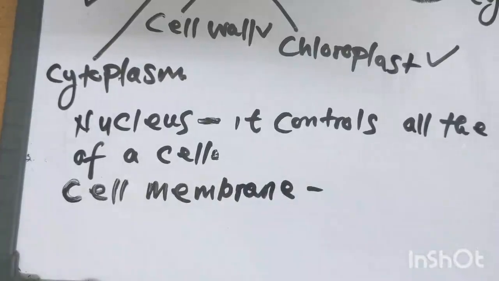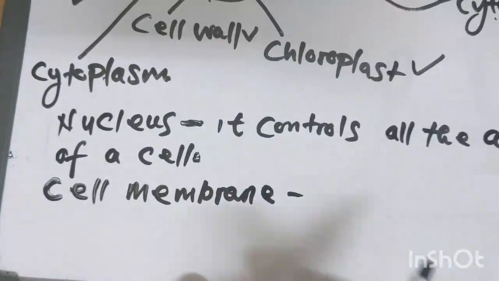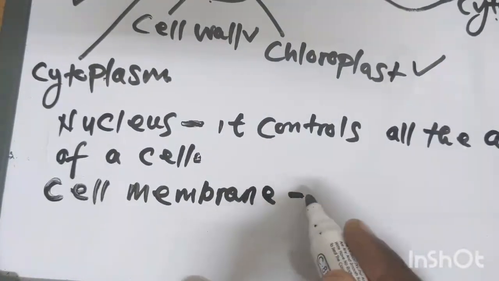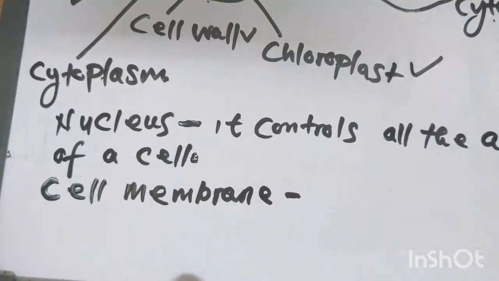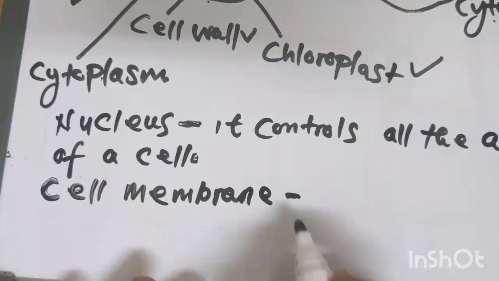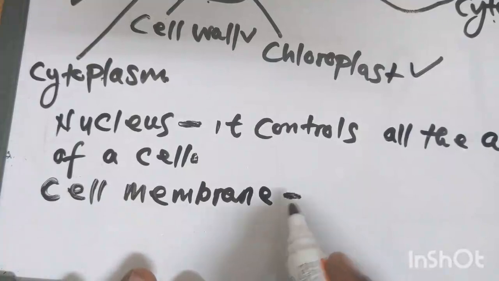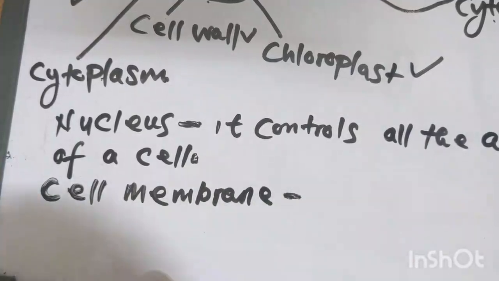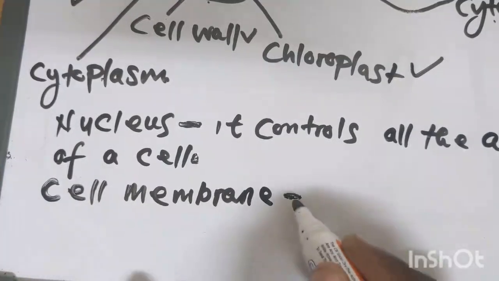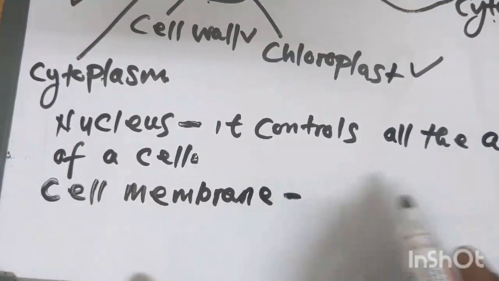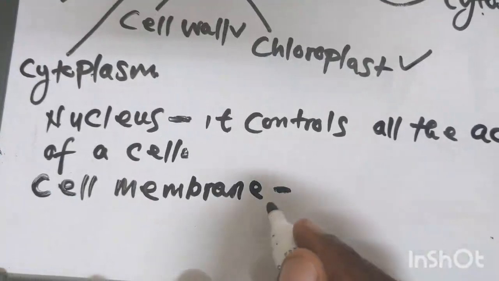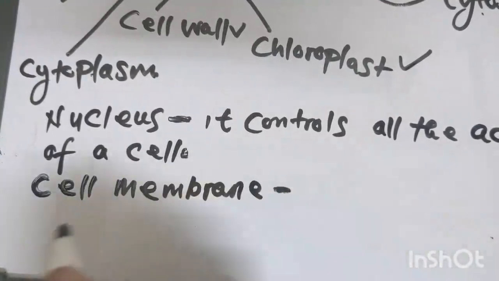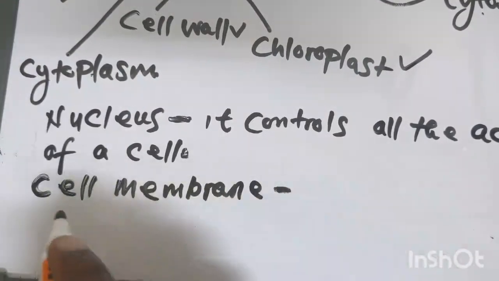That is what we are going to talk about. The function of a cell membrane is that it controls the substances that enter and leave the cell. It is also called a selectively permeable membrane. That is the other name.